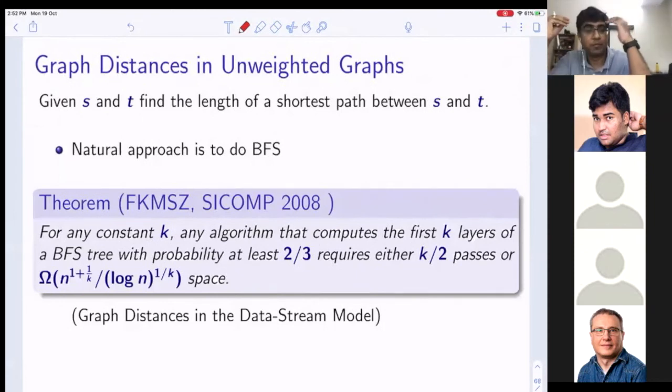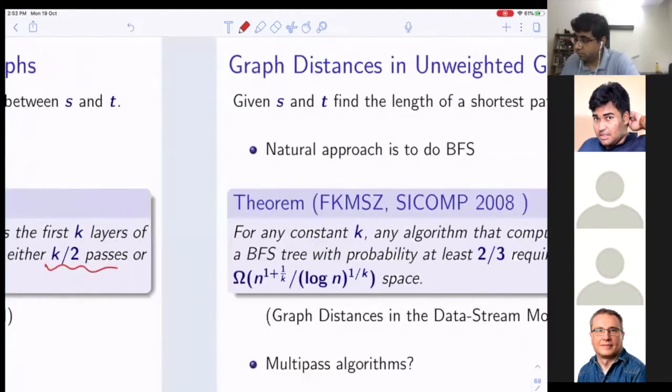object to compute. There's a paper, I do not know the names of all the authors, called Graph Distances in the Data Stream Model. It appeared in ICALP 2008, and proves that for any constant K, any algorithm that computes the first K layers of the BFS tree with probability at least 2/3 requires either K/2 passes, I haven't told you what passes means, but I will explain in a minute, or this much space: n to the power 1 plus 1/K, log n to the power 1/K space.